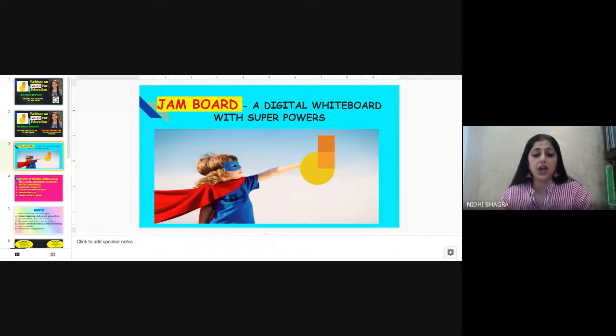You can create Jamboard templates and assignments. You can do a lot more than just pick up a pen tool and write on it. Possibilities are many, you'll be amazed to see. It can be used in the classroom for all levels. I will also give some practical ideas for how to use Jamboard in the classroom.